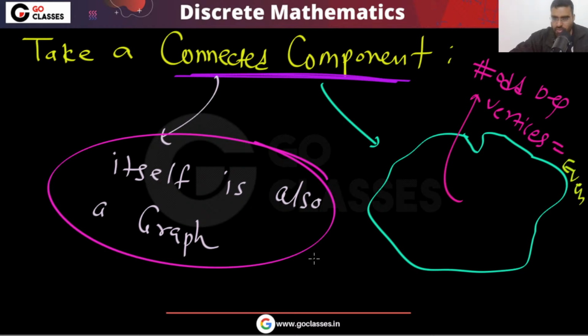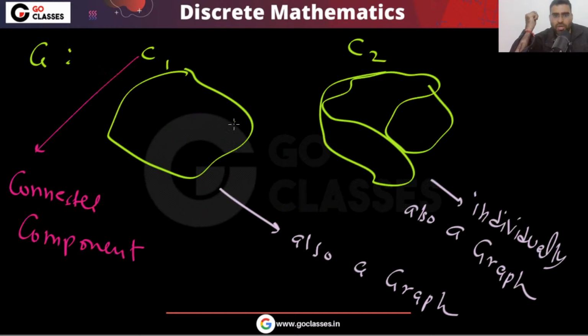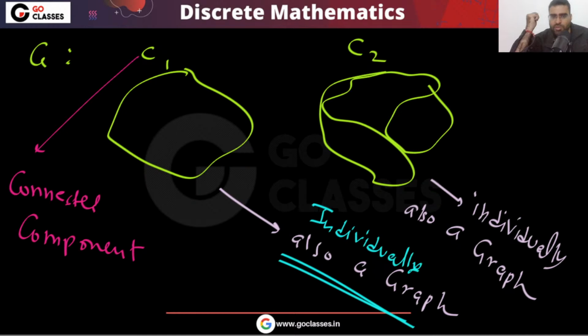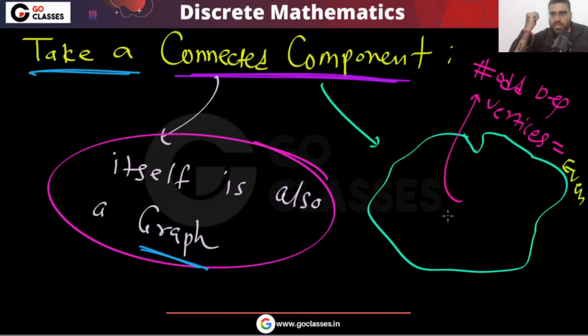Correct? Yes or no? This is also a graph, right? Take any connected component. This component itself is a graph. Look at it individually. Individually, this is a graph. Now you can notice there should be an even number of odd degree vertices. That's it. This is your proof.